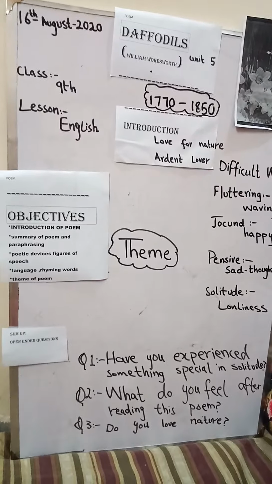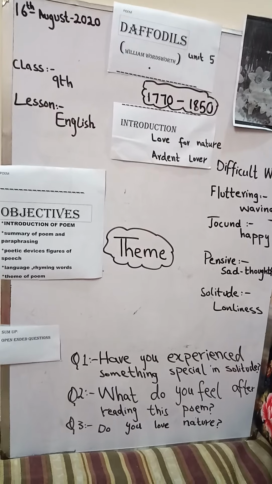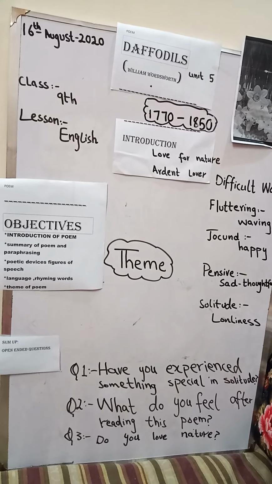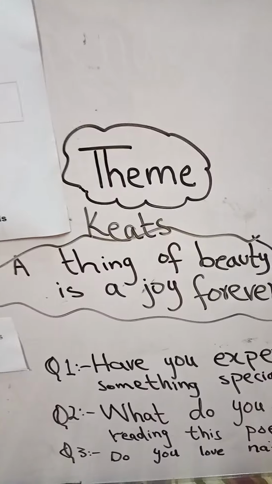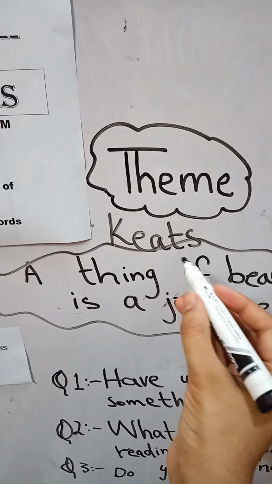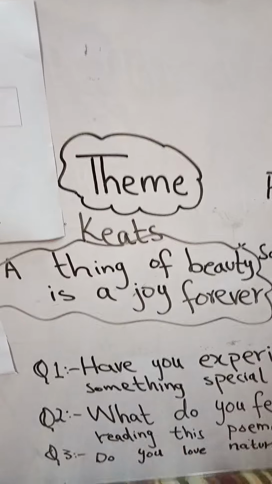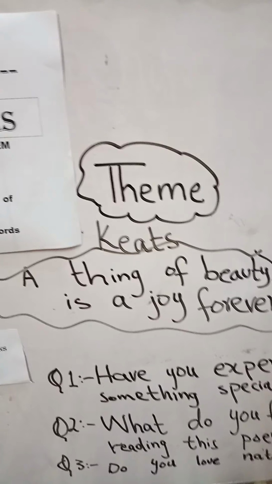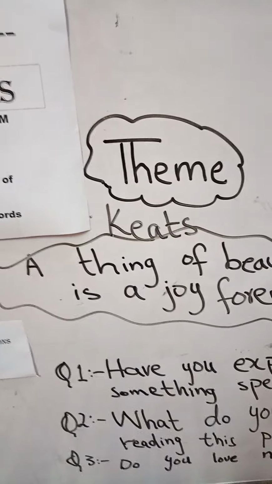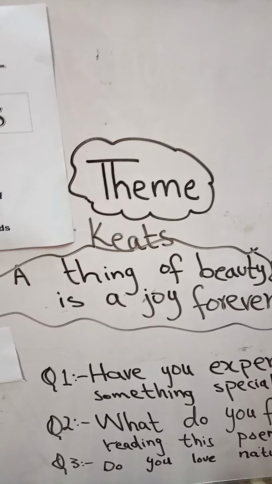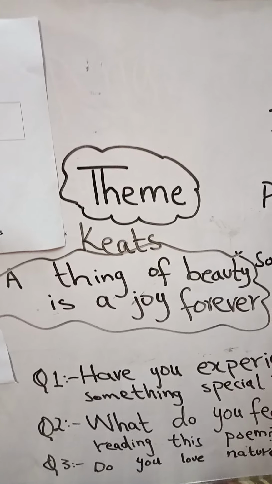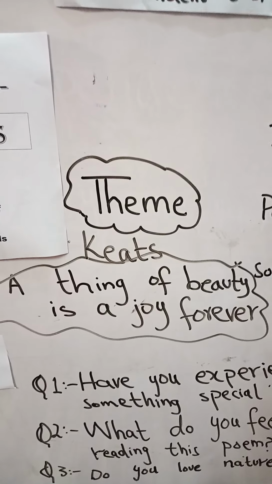A famous poet, Keats, has said, a thing of beauty is a joy forever. It is a very famous quotation. A thing of beauty is a joy forever. It will never end. And he has also said about beauty that heard melodies are sweet, but the unheard are sweeter.